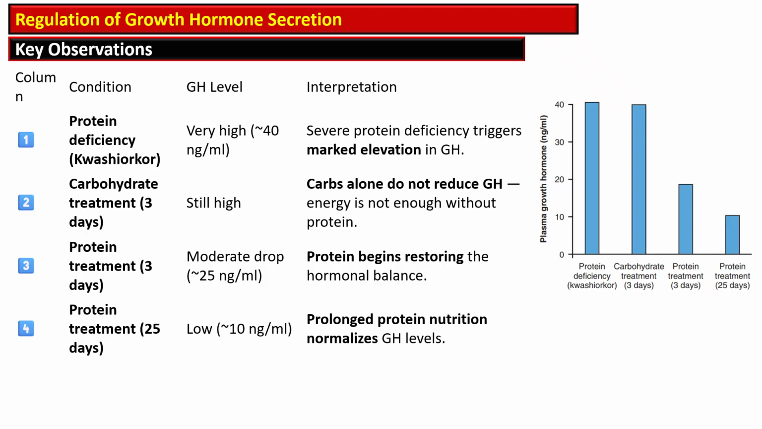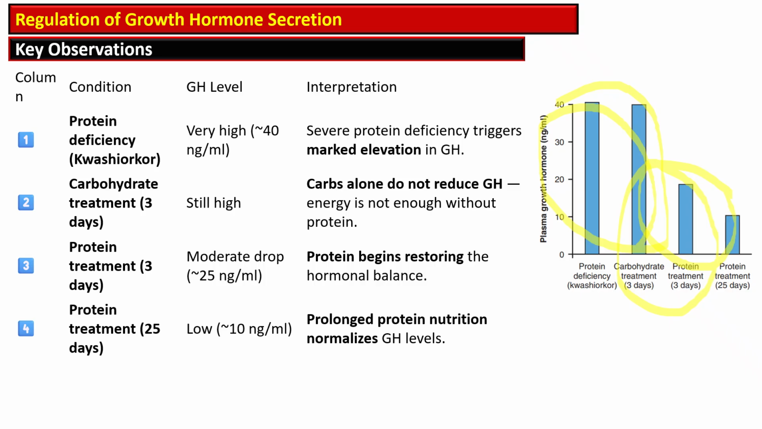So this is the table to reinforce this concept. Here you can again see the growth hormone elevated in protein deficient state even when a calorie rich diet is given. Only protein repletion, not just calories, only the protein replenishment or protein replacement can correct the imbalance.